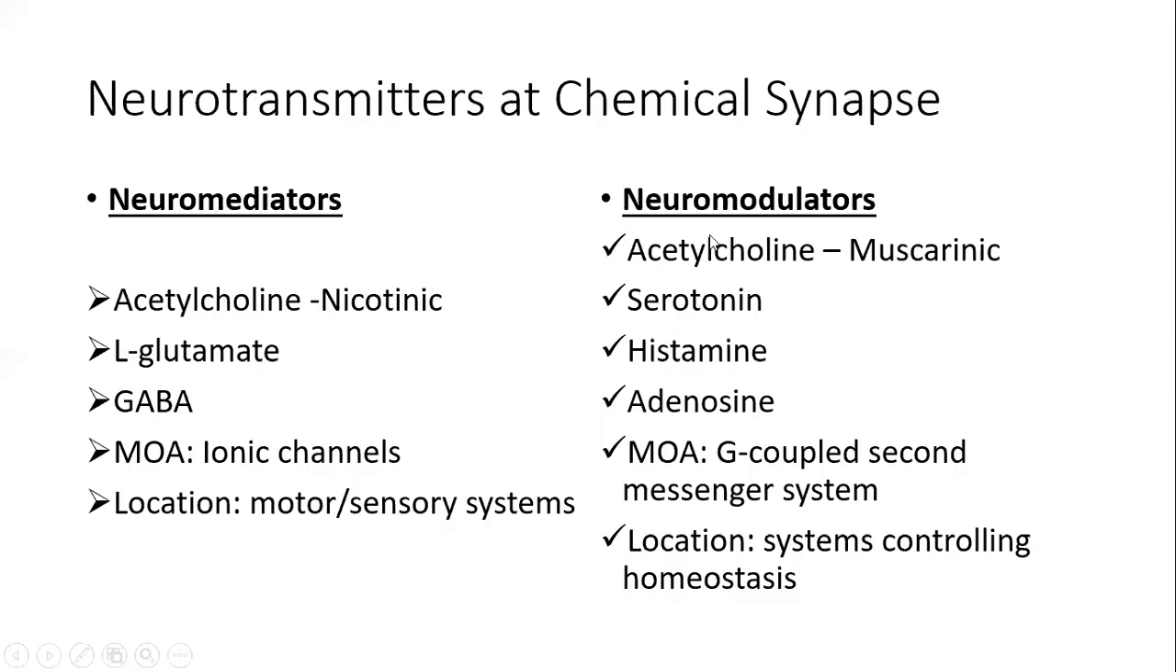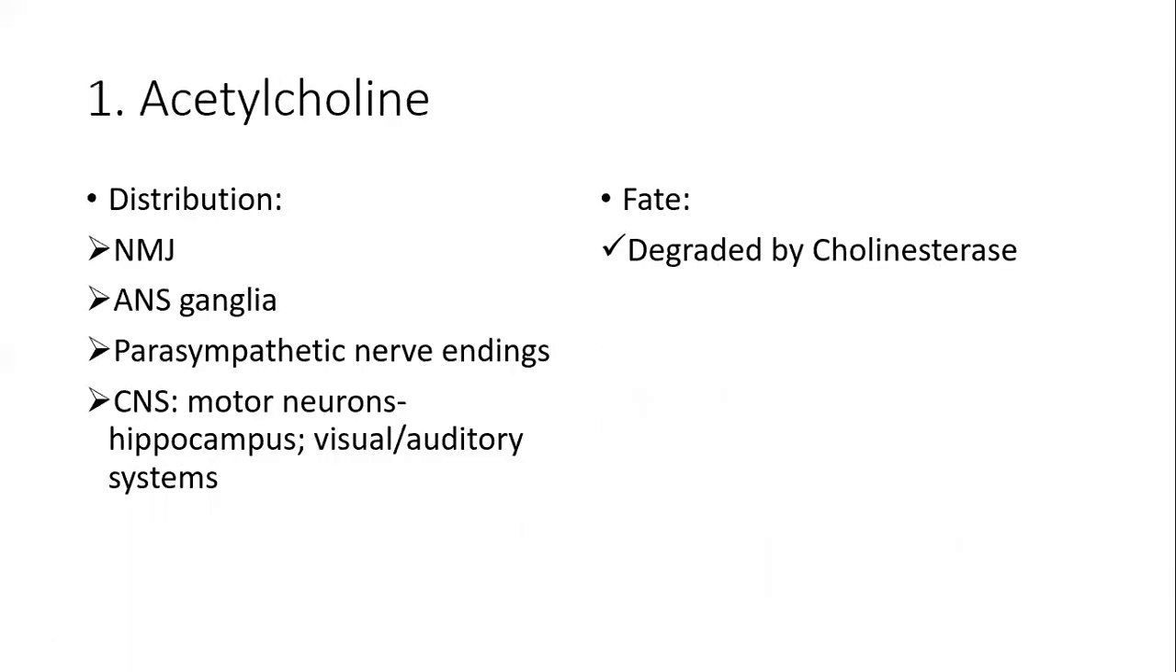Neuromodulators, on the other hand, include acetylcholine with muscarinic receptors, serotonin, histamine, and adenosine. Their mechanism of action is through the G-coupled second messenger system. They are found with systems responsible for the maintenance of homeostasis, that is the internal environment of the body.